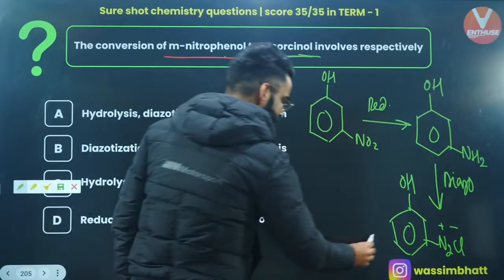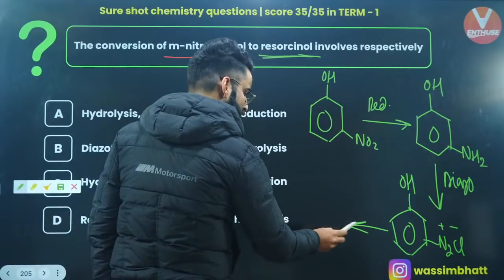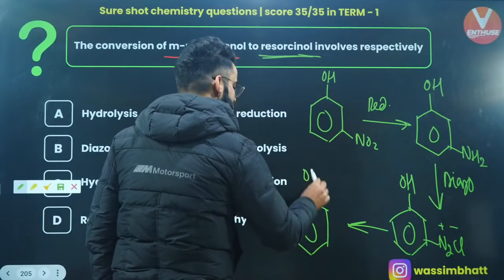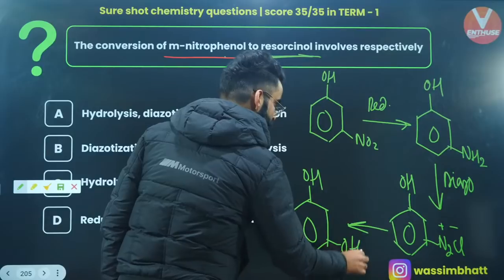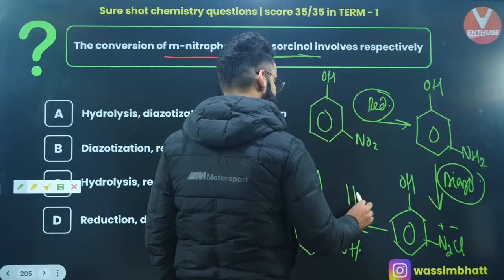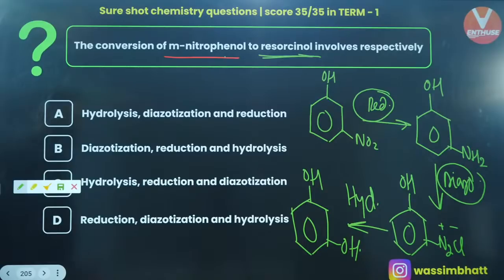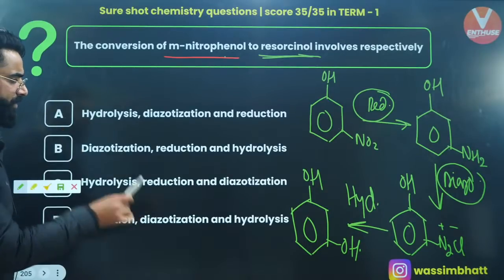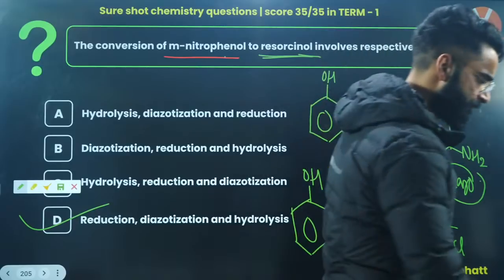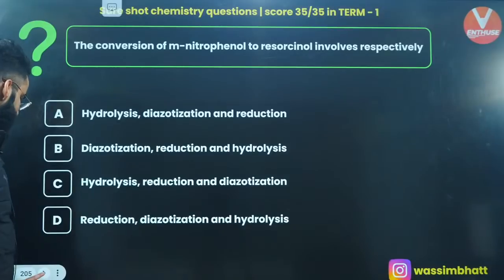And once you get this diazonium chloride, I'll be doing the hydrolysis. After doing the hydrolysis, you'll be getting what? Instead of N2Cl at meta position, you are going to attach OH. So these are the 3 steps. First was reduction, second is diazotization, third is simple hydrolysis. Right? So check it out: reduction, diazotization, hydrolysis. Yes? Perfect? Right? So option D is the one.